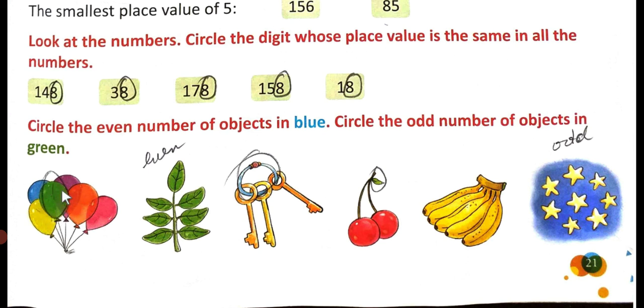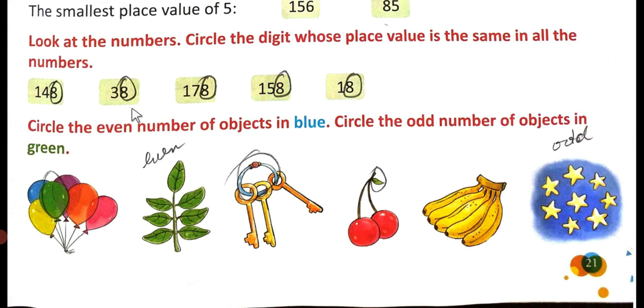One green balloon. So 1 is what number? Odd number. Leaves: 1, 2, 3, 4, 5, 6, 7. So 7 is an odd number. Then you can see the leaf here. One leaf is an odd number.